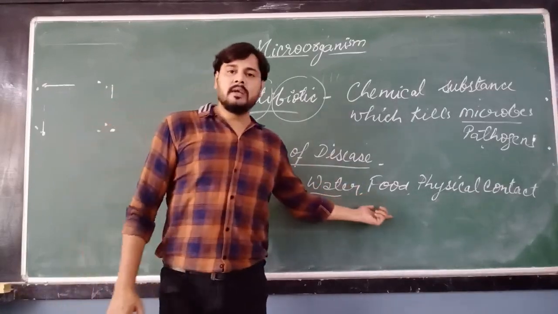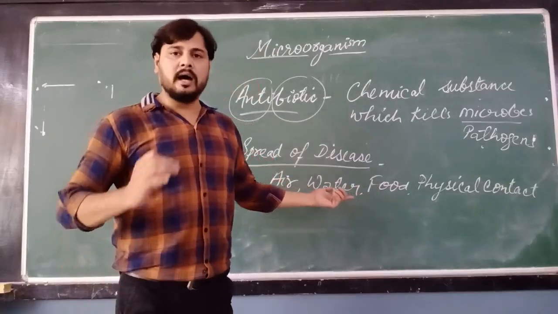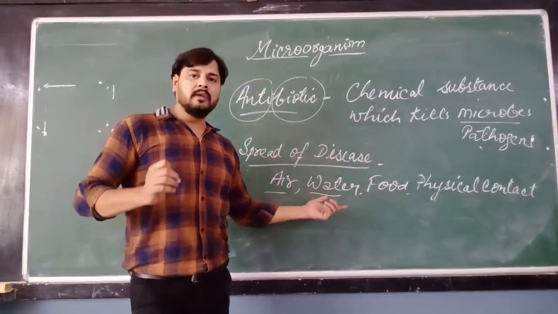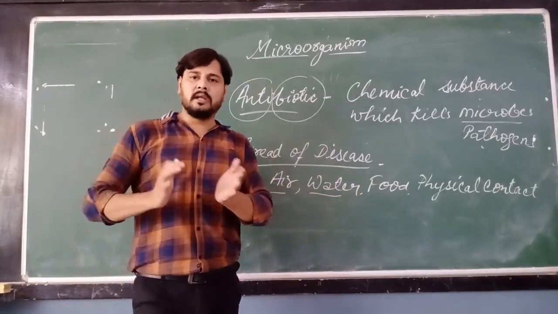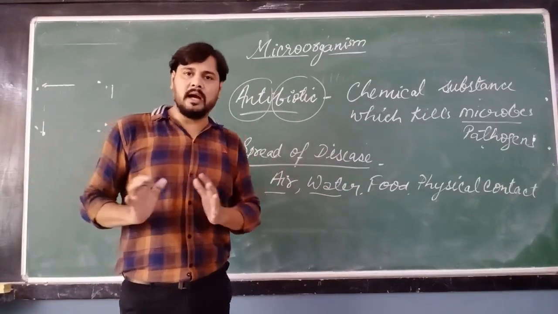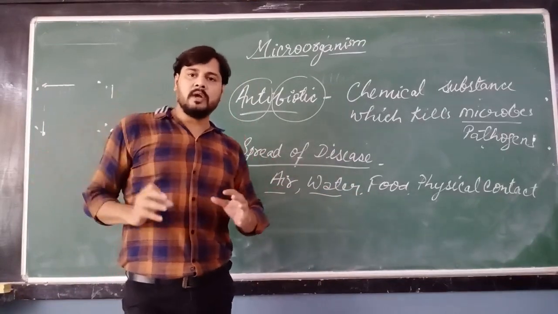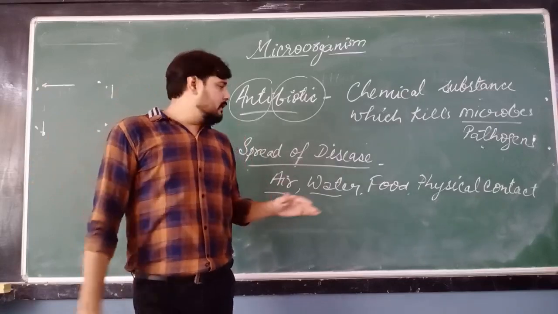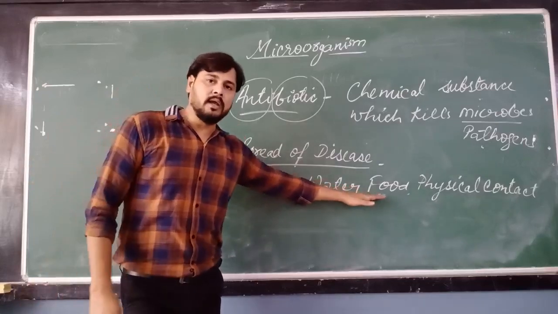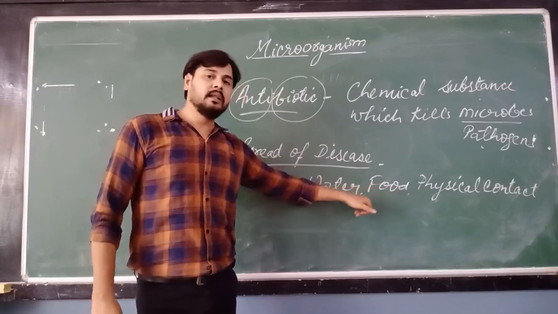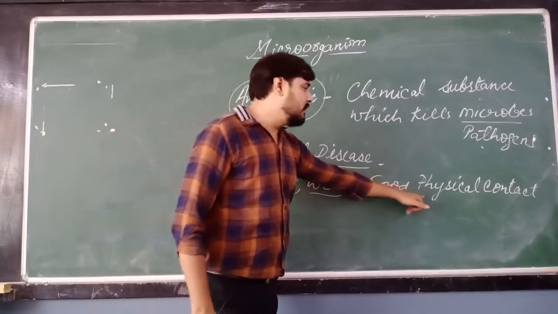Food, if we are eating stale food or unhygienic street food, then we can have disease from the food. Or if a person who is suffering from any kind of disease leaves food and we eat that leftover food, then the microbes can enter our body. So we can suffer from food also. And the next is physical contact.